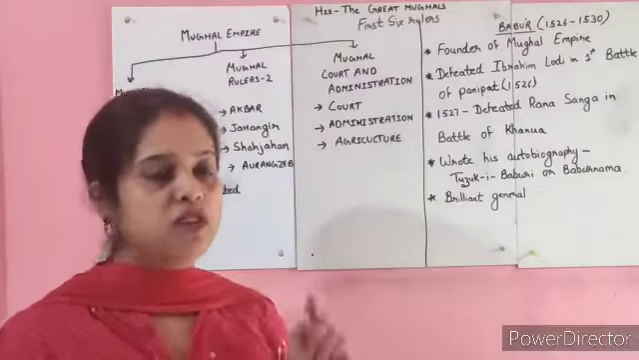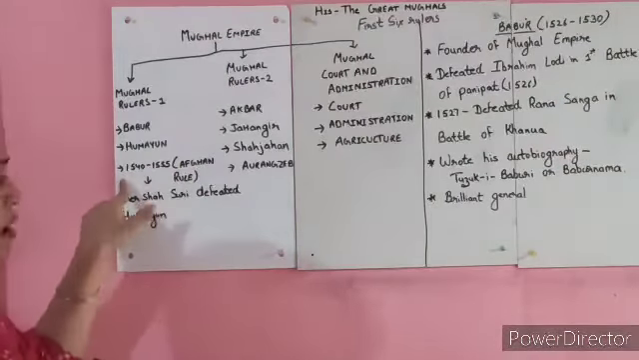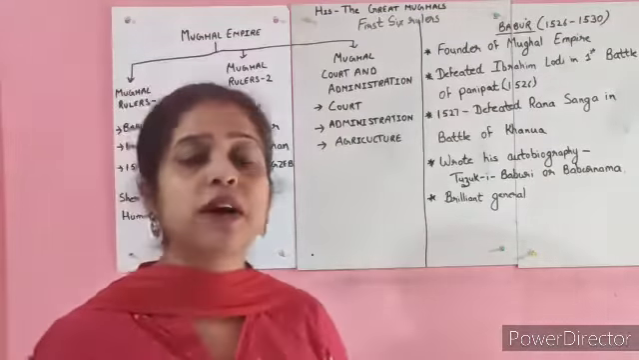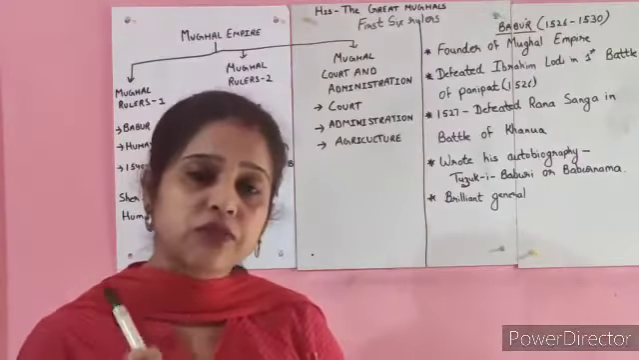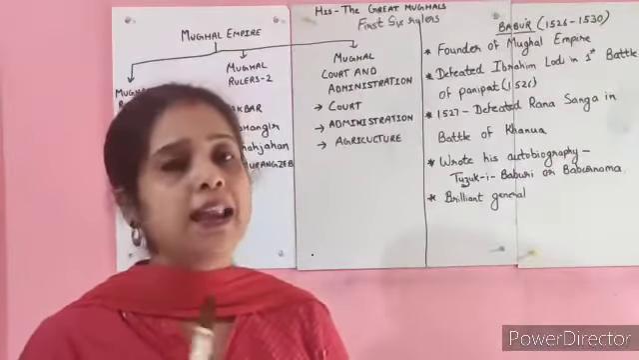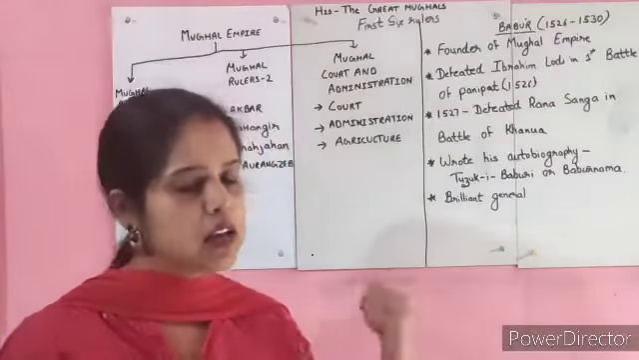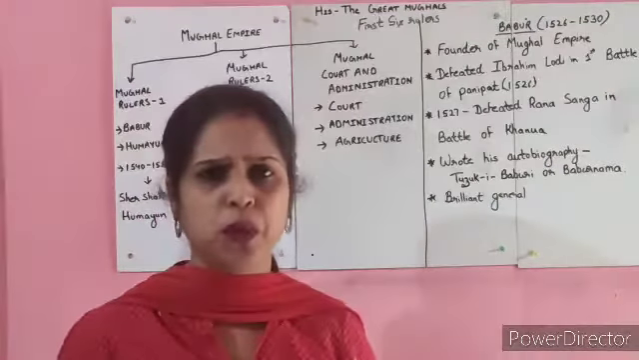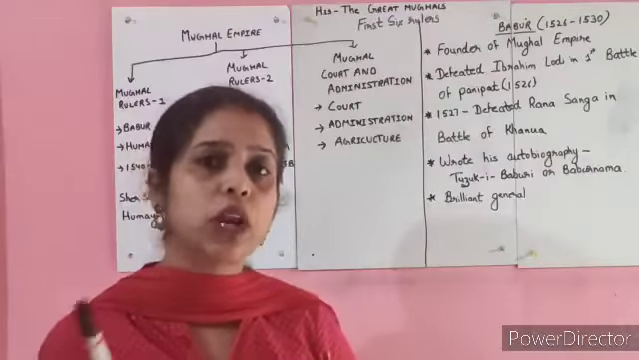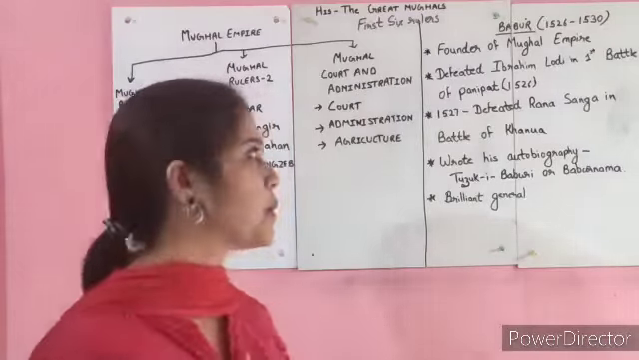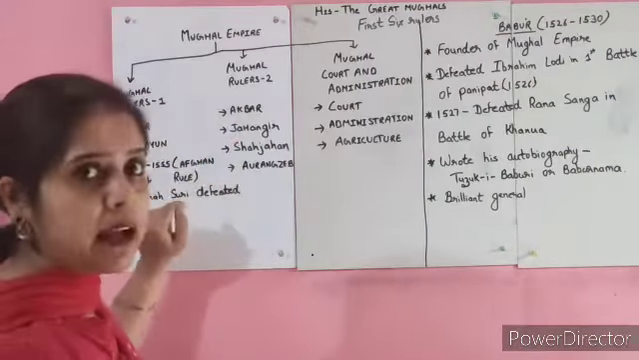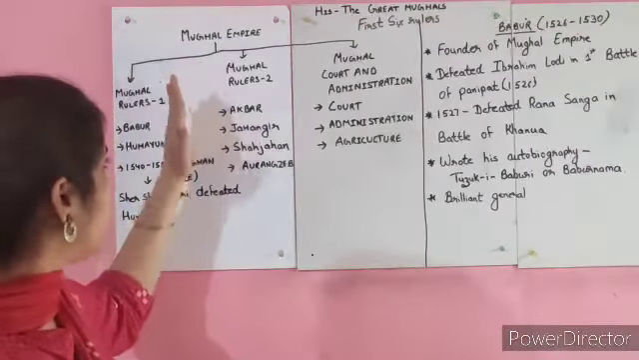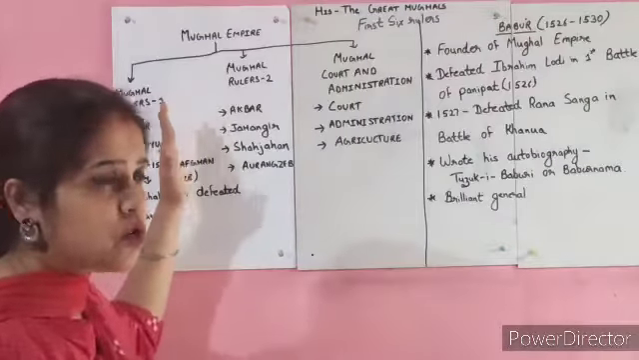Humayun was defeated by Sher Shah Suri. This particular period, 1540 to 1555, was the period of Afghan rule, when Sher Shah Suri defeated Humayun and established the Sur Empire. Later on, Humayun defeated him again, because when Sher Shah Suri died, the empire became weak and Humayun established his rule again. We will discuss this in the chapter. So this is how he came back. Here it was a break in the Mughal Empire. That is why I kept these 2 rulers in Mughal rulers 1.